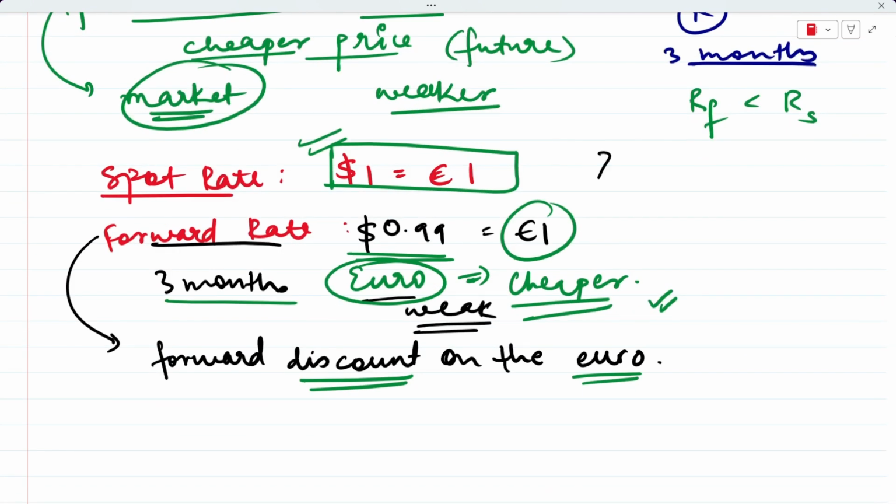As we can see here, the spot rate was, you were getting €1 for $1, but the forward rate says that you will be getting €1 for just $0.99. So the forward rate is less than your spot rate. This means that you're getting a forward discount on the euro.